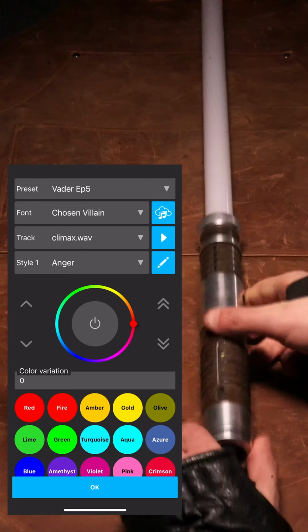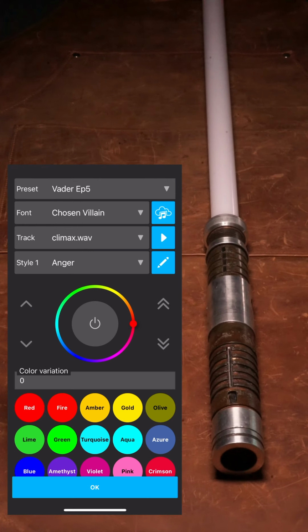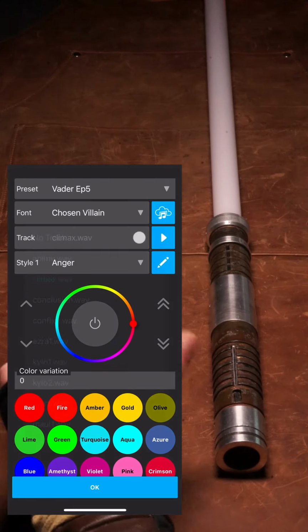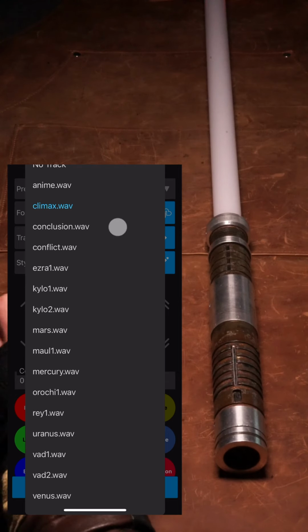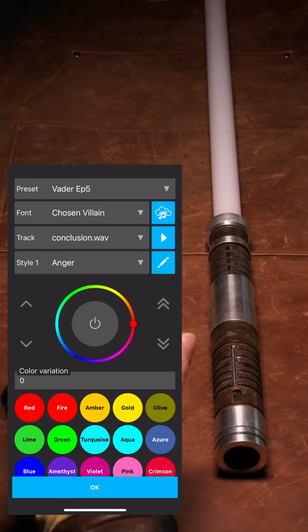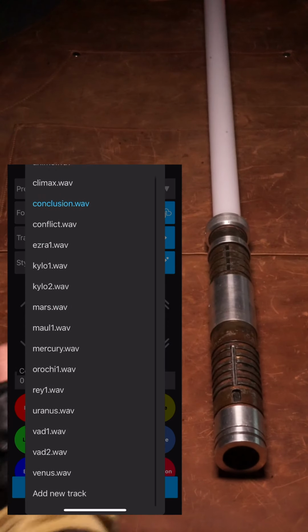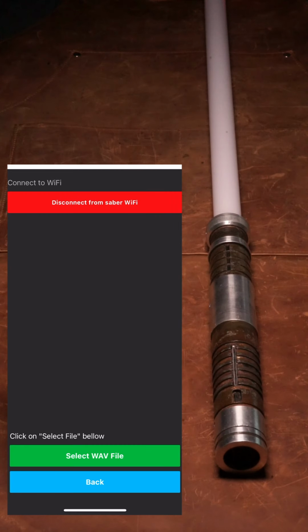Sound fonts and soundtracks are stored on the SaberProp's SD card, so one way to add new sounds to your saber is to remove the card and copy the files directly. However, you can also do this through the app. If you tap the track selector, you'll see the list of sound files in the tracks folder on the card. Selecting a new one will play the first few seconds as confirmation. You can scroll down to the Add New Track option, which you can use to transfer sound files wirelessly.